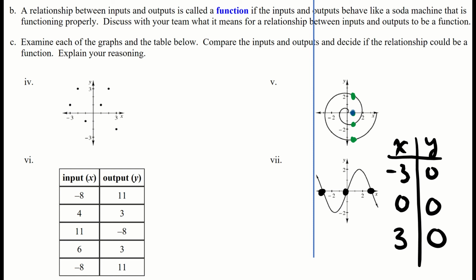And in fact, let's look at the table of values. As I look at this, I can see that this appears to be a function, and there's a couple things that are informing this for me. First of all, I am drawn to the fact that there's a -8 twice in the table. That -8 appears in the very first entry and the last entry, but because they're both consistently and predictably saying 11, this is completely fine, and I'm still thinking that's still a function. 4 is always giving me 3, 11 is always giving me -8, and 6 is always giving me 3. So this is a function just fine.